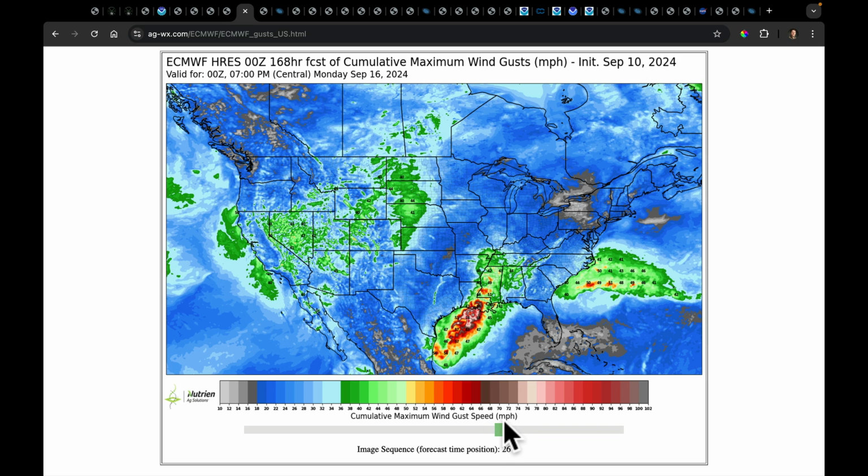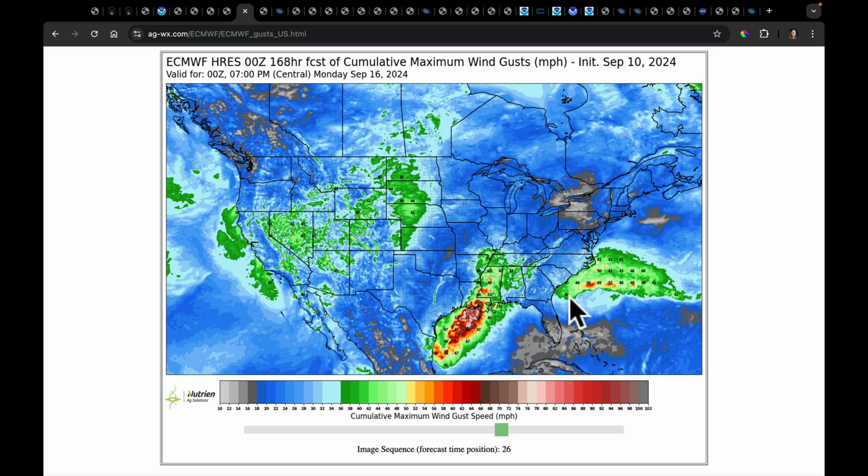that's a 7-day animation. So we could get gusts from here in Nevada where we've got the red flag warnings easily over 40. And then as this system kind of emerges here, we've got several areas that could pick up over 40 mile an hour wind gusts, possibly even higher.